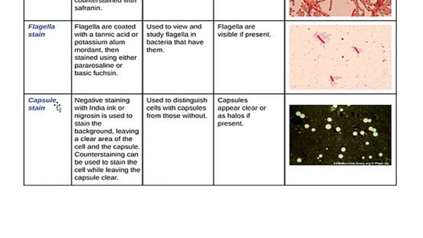Okay, next is capsule staining, which is also called a negative staining technique, and capsule staining is generally used to study or observe capsule-containing bacteria. Okay, and it is used to distinguish cells with capsule from bacterial cells without capsule. Okay, the dye used includes India ink or nigrosin. Okay, so a counter stain is also used. So capsule staining is used to study capsule-containing bacteria, and these are the list of important 10 questions